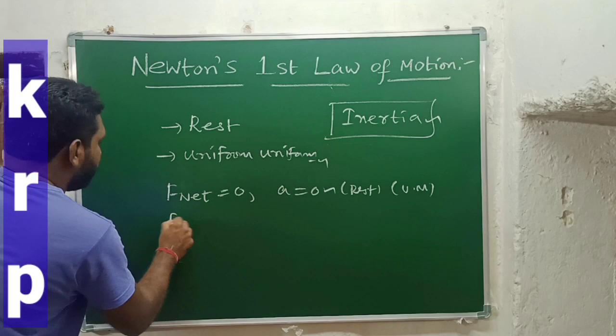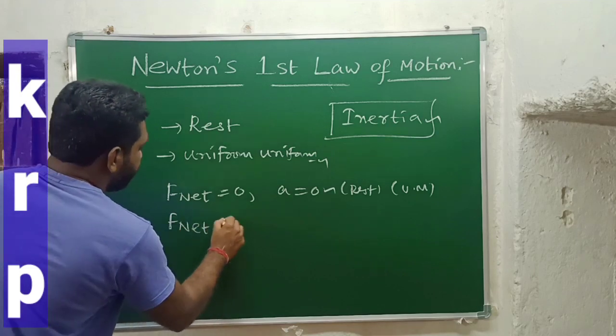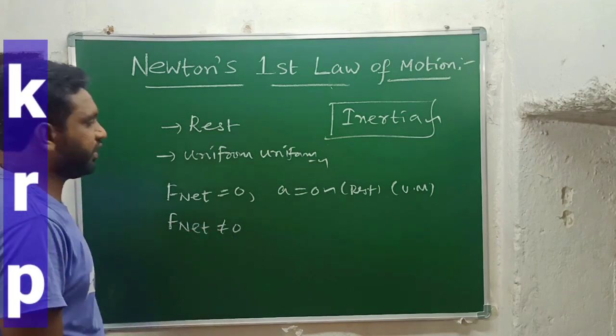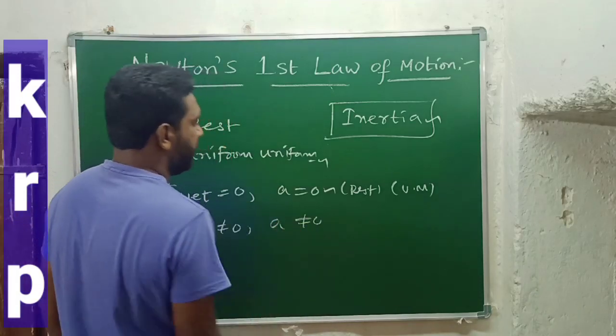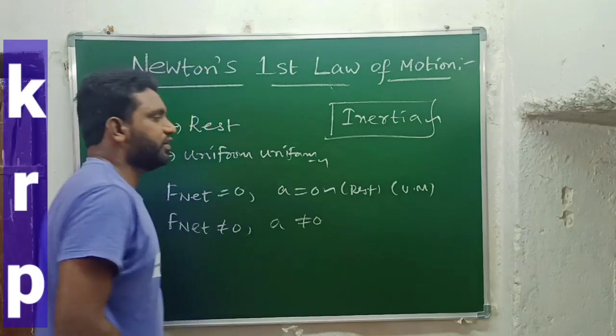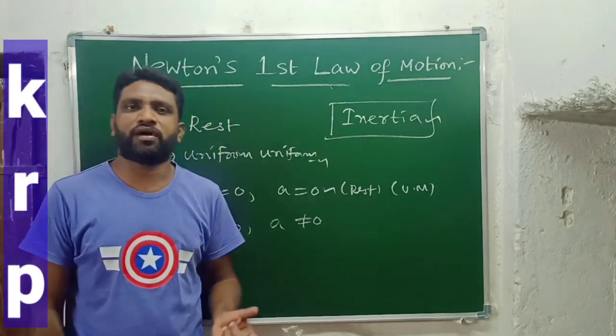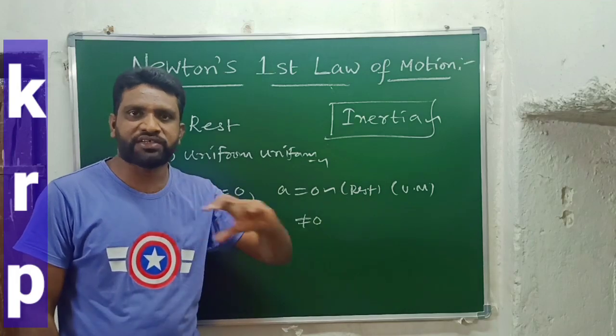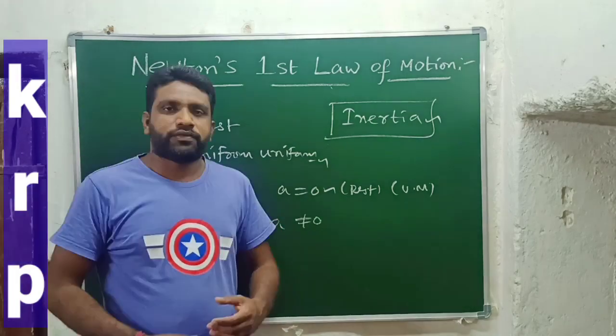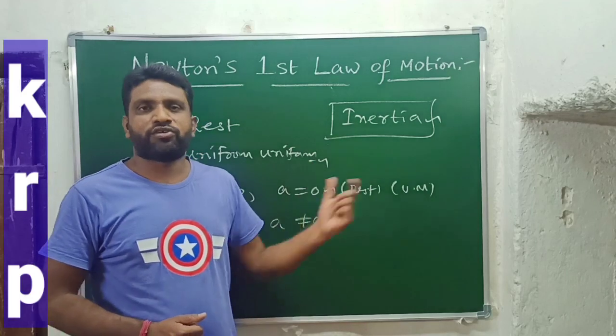But when the net force is not equal to 0, acceleration is also not equal to 0. That means the state of the object is going to change completely, and the object is moving with non-uniform motion. That means its velocity continuously changes. So this is the actual concept of Newton's first law of motion.